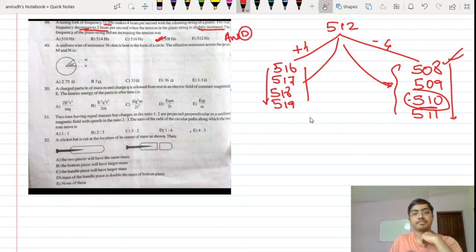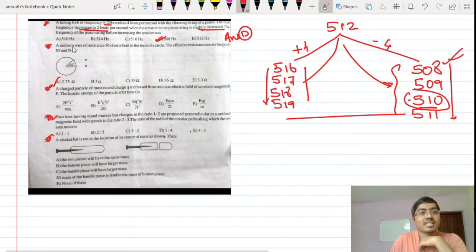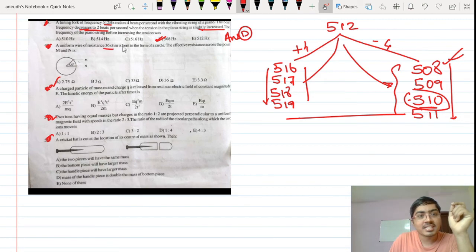Okay. Yeah. Coming on to the next question. So these are not the question numbers as per what we are following here. We'll go by our own question method. Okay, question: a uniform wire of resistance 36 ohm is bent to the form of a circle. The effective resistance between points M and N is?